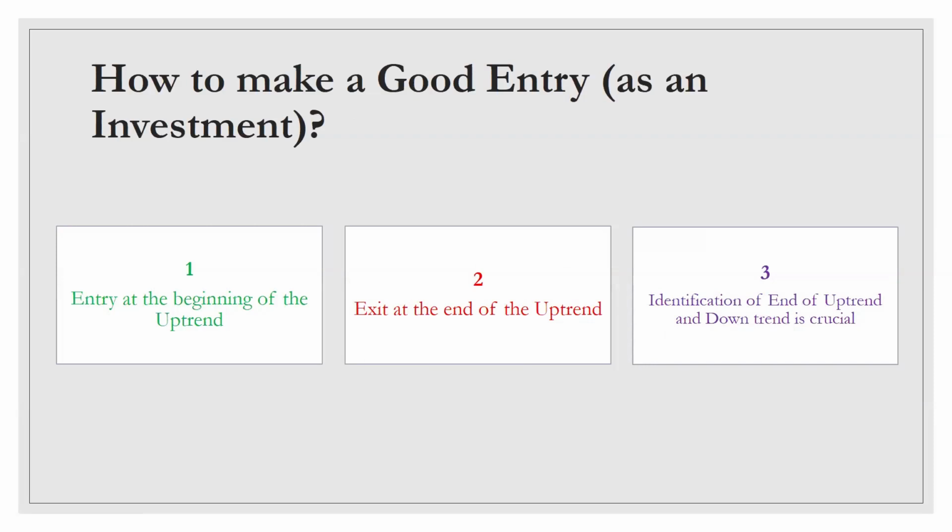Then how do you make a perfect entry for investment? Two things are very crucial to get success in investment. You need to identify the beginning of uptrend, and you need to identify the end of uptrend as well. So at the beginning of the uptrend, you can take your position, and at the end of the uptrend, you can close your position. So the two important things are identification of the beginning of the uptrend and identification of the end of the uptrend. We'll see how do we achieve this.